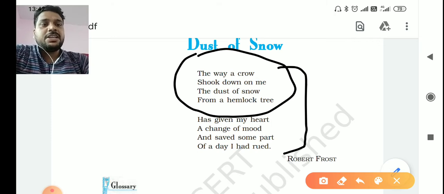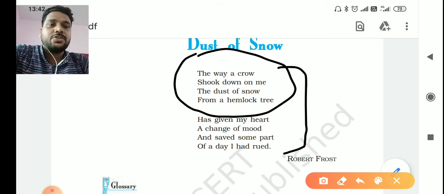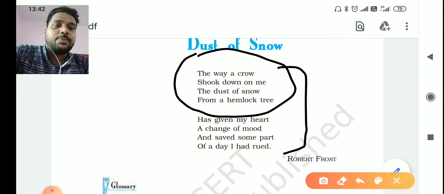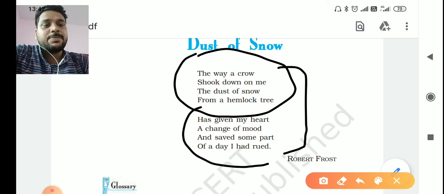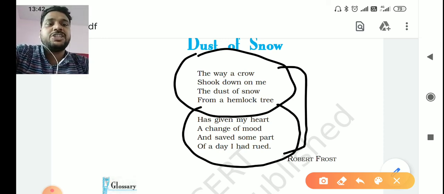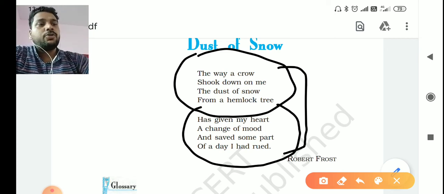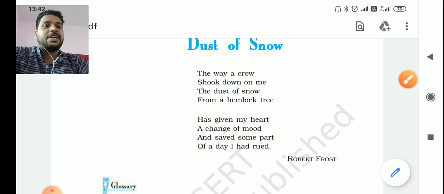If you see, the way a crow shook down on me the dust of snow from a hemlock tree has given my heart a change of mood and saved some part of a day I had rued. It has been continued without any punctuation. So which literary device is used in both stanzas? Enjambment.